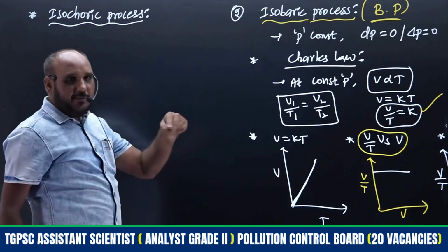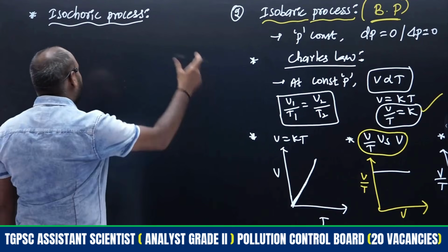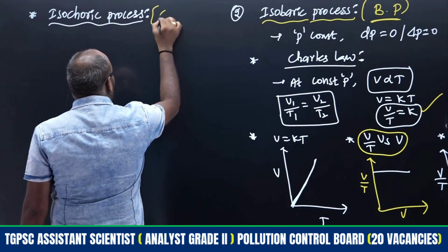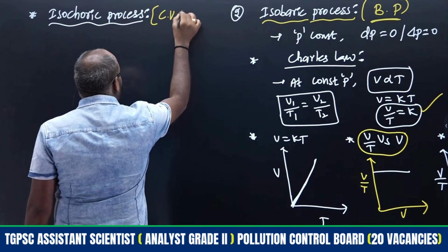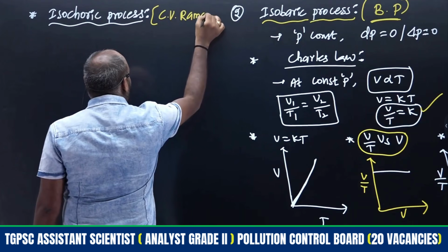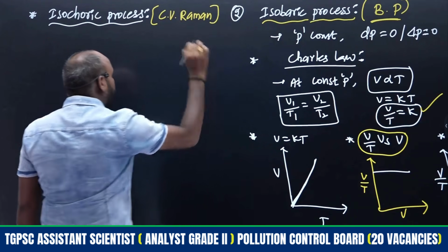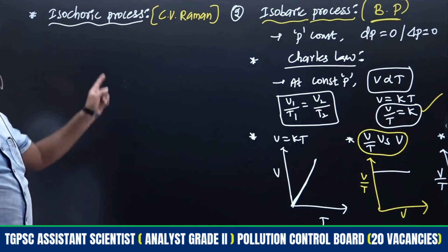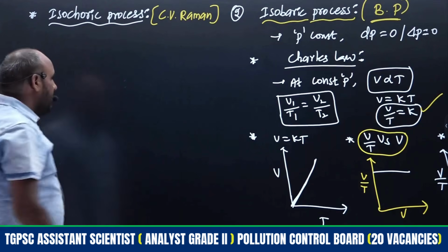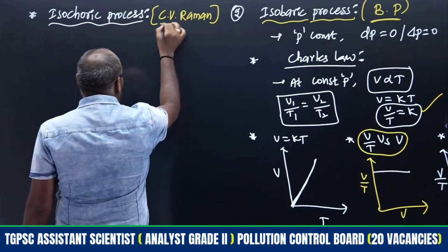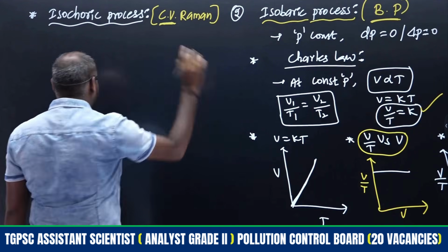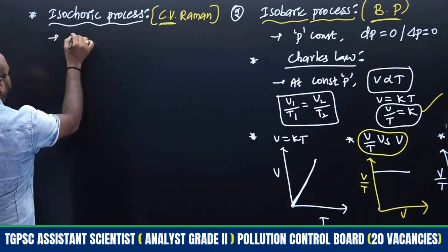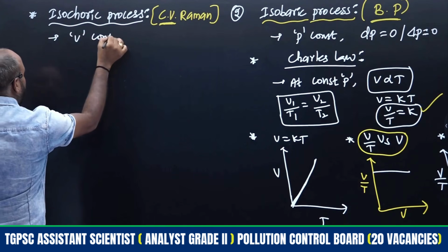Pressure is completed, temperature is completed, therefore the remaining variable is volume. Therefore we have to remember one of the famous scientists, C.V. Raman, who invented the Raman effect and got the Nobel Prize for that. So C.V. is there, meaning isochoric process means volume is kept constant. Don't forget, for isochoric process, volume is kept constant.